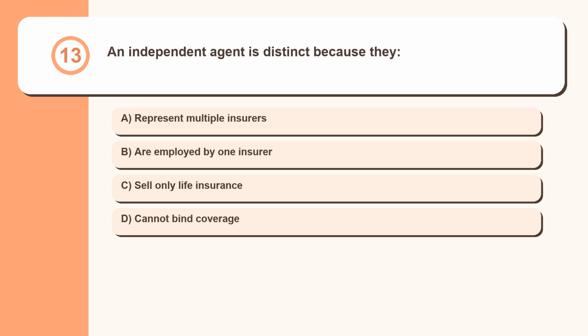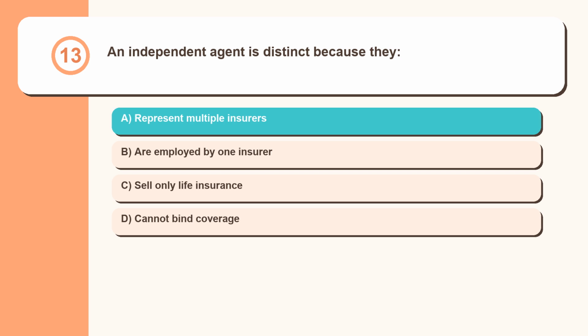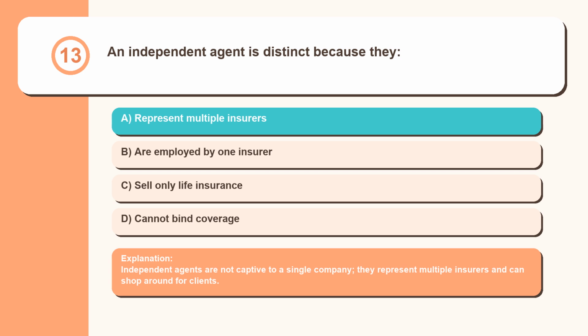Question 13. An independent agent is distinct because they represent multiple insurers, are employed by one insurer, sell only life insurance, cannot bind coverage. Independent agents are not captive to a single company; they represent multiple insurers and can shop around for clients.